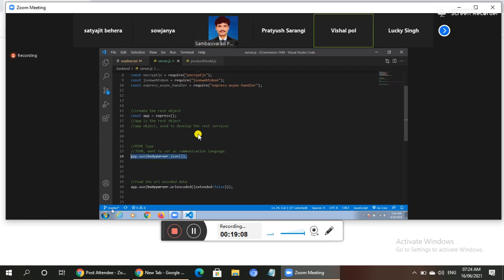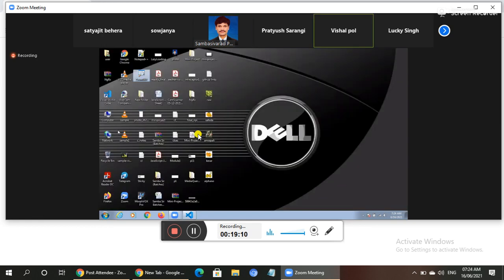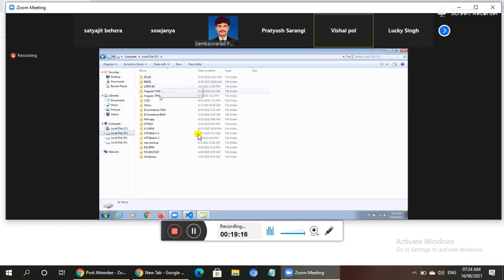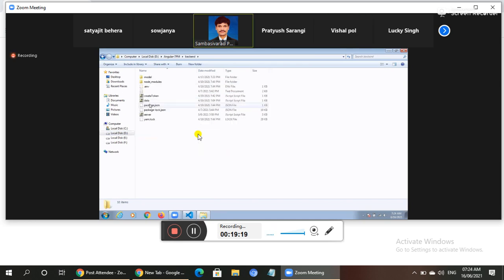Can you tell the meaning of line number 24? To communicate between the client and the database. The communication language between Angular and Node.js is JSON. JSON. The communication language between Angular and Node.js is JSON.